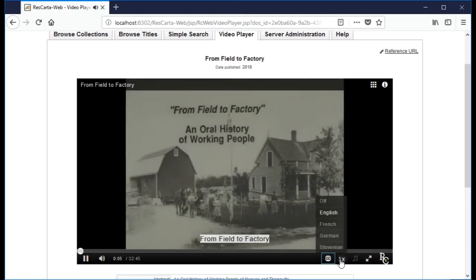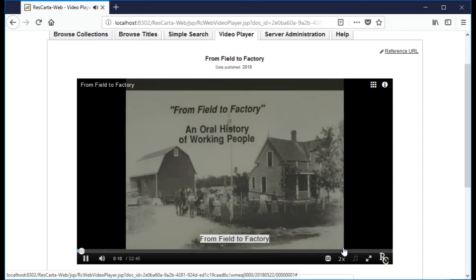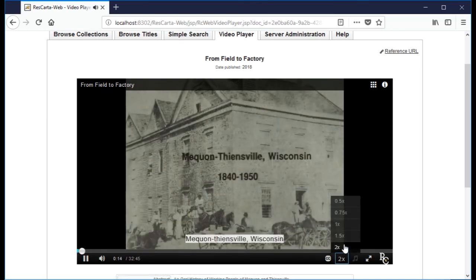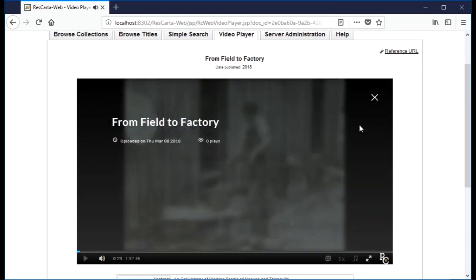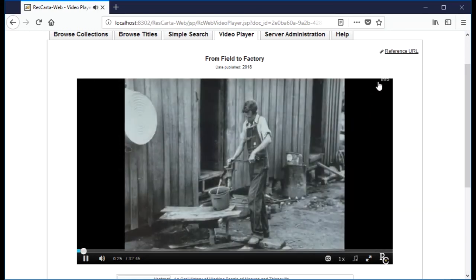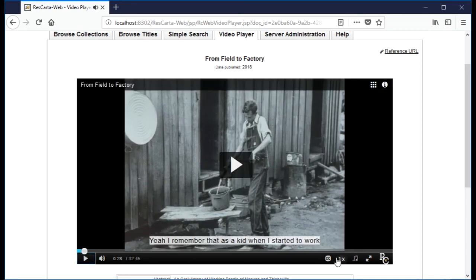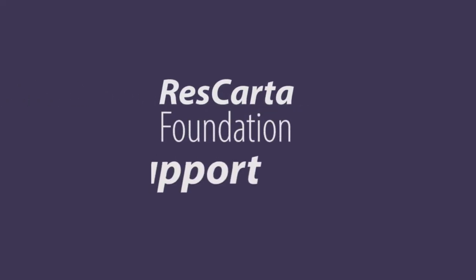Now what that just did is it launched a Cultura application, and now we're using the Cultura player. That was that player ID number, and you'll see we have more features in this player. So I can speed things up, I can slow things down. There's a little image icon up here. You can pause it, click on ResCarta, and that's it. That's how we do it.